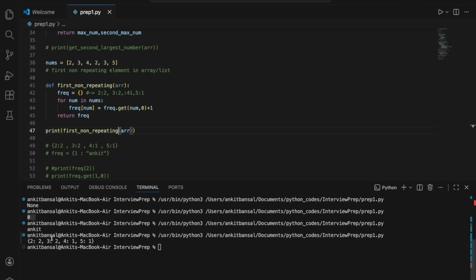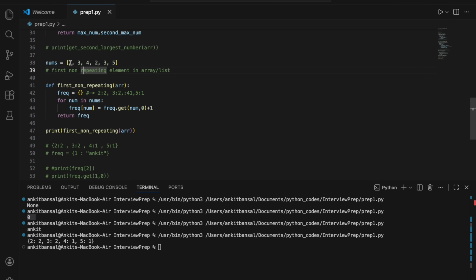So it is returning me the same thing, 2, 2, 3, 2, 4, 1, 5, 1. So basically I get the frequency of each element in this list. How many times each element is there. 2 is 2 times, 3 is 2 times, 4 is 1 time, 5 is 1 time, which is absolutely fine. Now what do I have to do next? Now I need to run a loop again on this, right? Because I need to find the first non-repeating element.